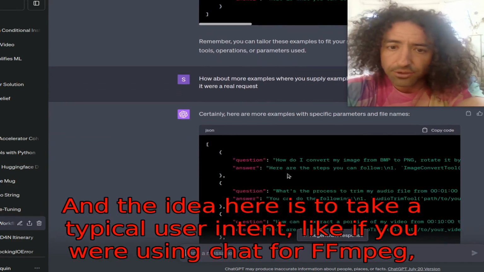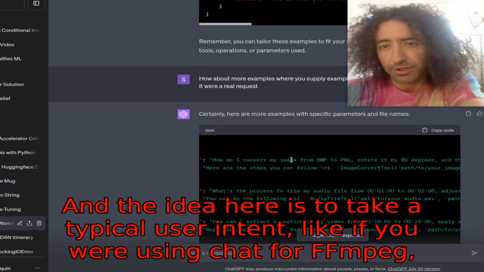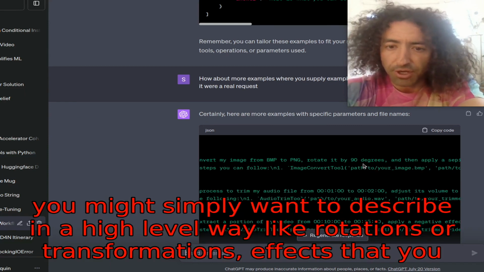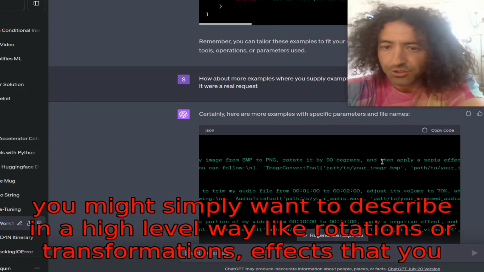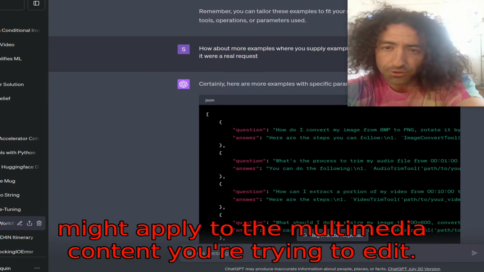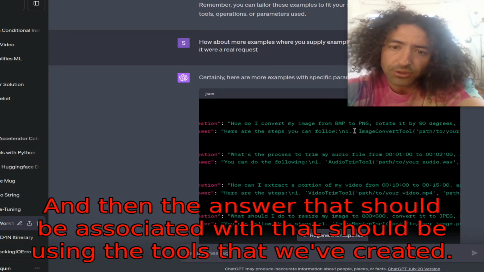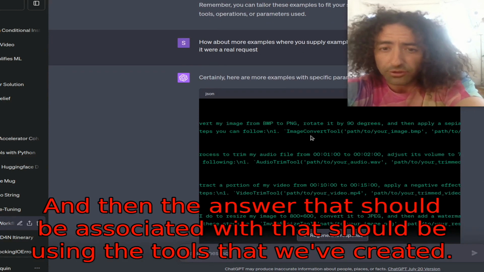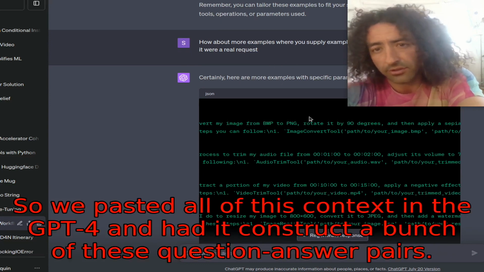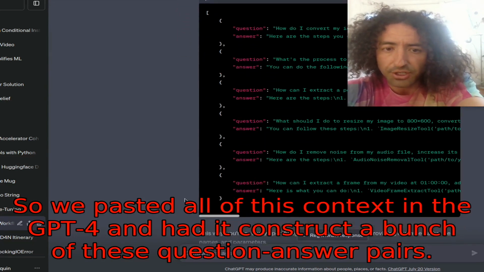And the idea here is to take a typical user intent, like if you were using chat for FFmpeg, you might simply want to describe in a high-level way, like rotations or transformations, effects that you might apply to the multimedia content you're trying to edit. And then the answer that should be associated with that should be using the tools that we've created. So we pasted all of this context into GPT-4 and had it construct a bunch of these question-answer pairs.